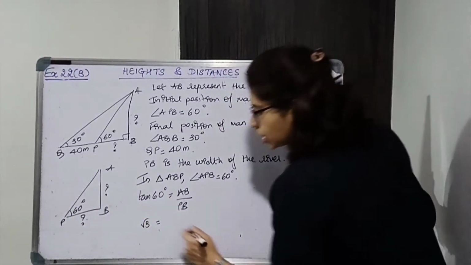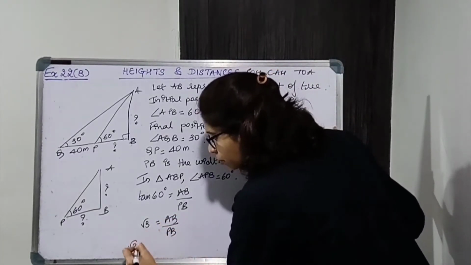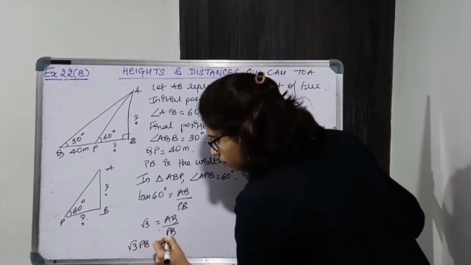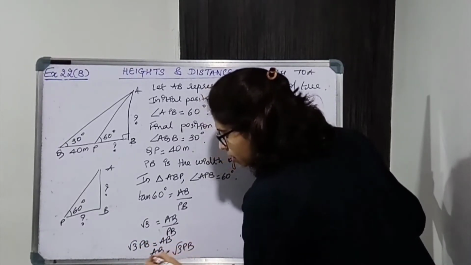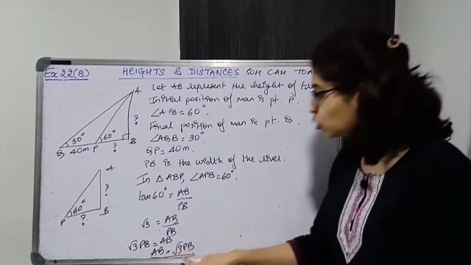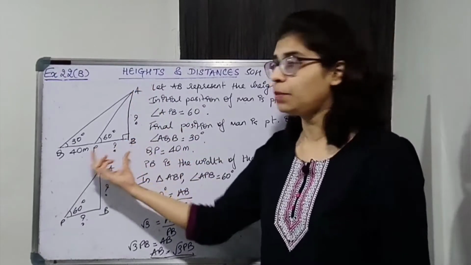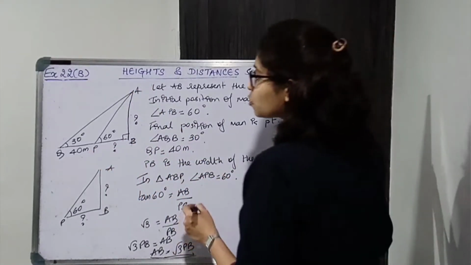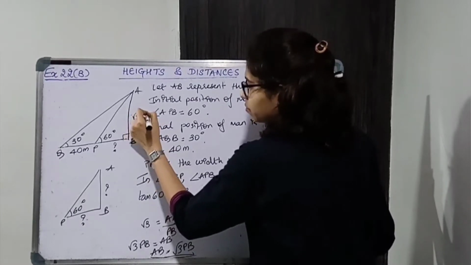AB upon PB, shift PB, so it will become √3 PB. So AB is equal to √3 PB. This is very important. We'll use this in the bigger triangle ABQ and we'll get the value of AB and PB. So this is √3 PB.